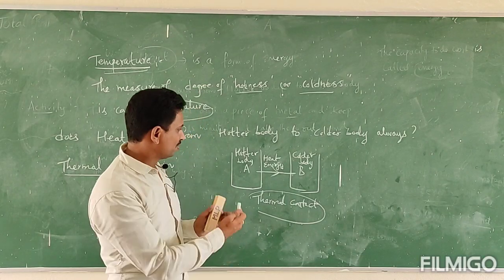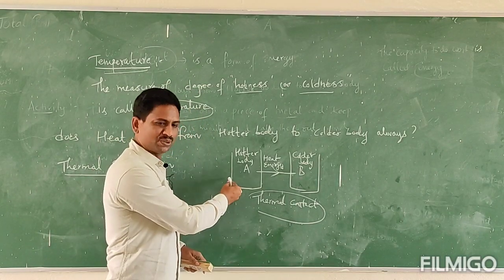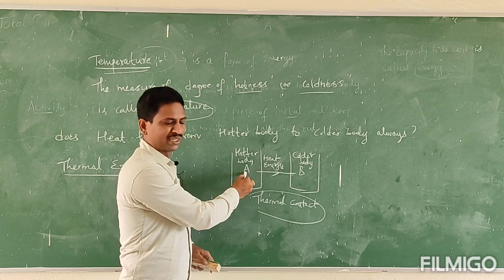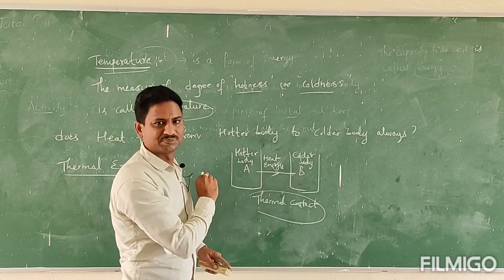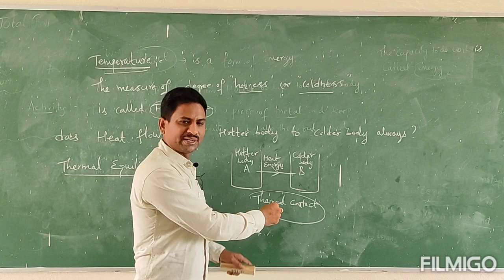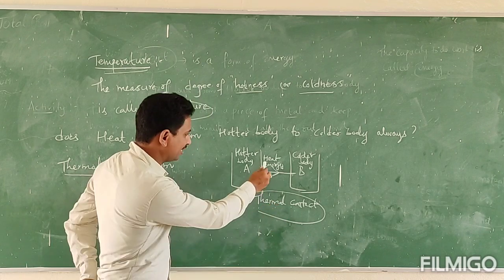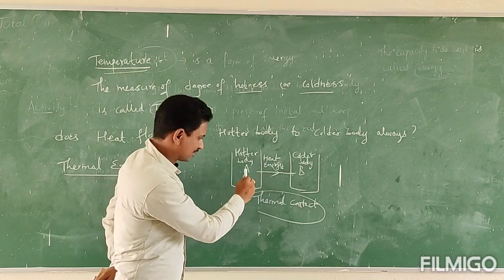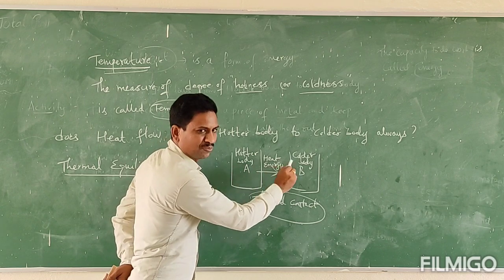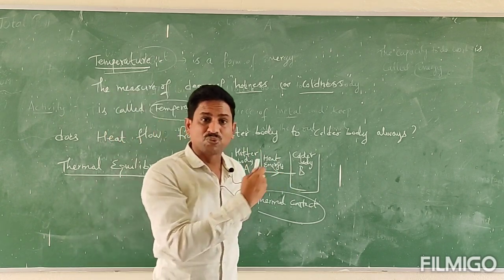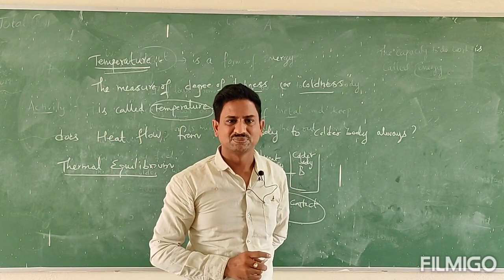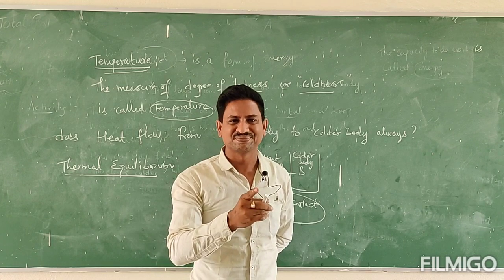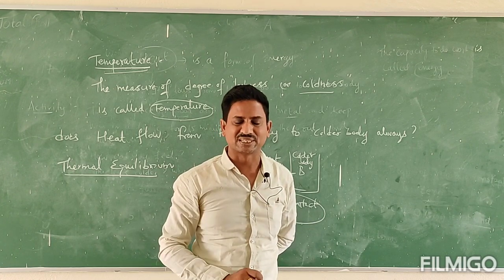Okay, here which is the hotter body? Do you know? A. And the colder body is B. So as soon as they are in thermal contact, heat energy transfers from A to B. Up to what time? Can you guess it? Yes, your guess is correct.